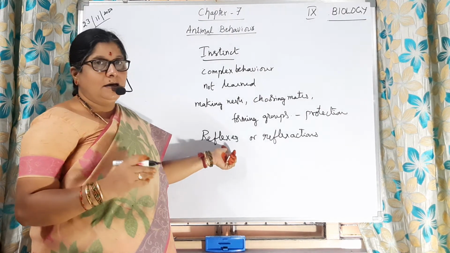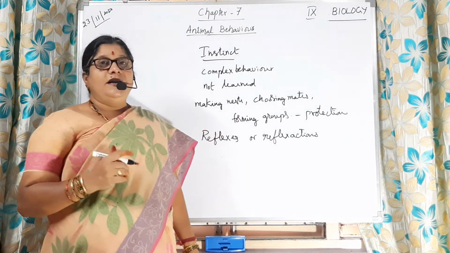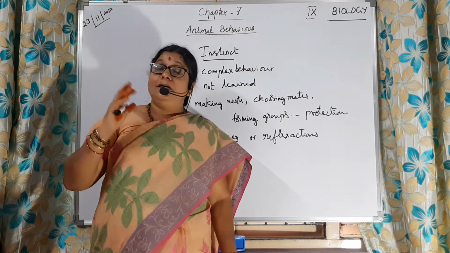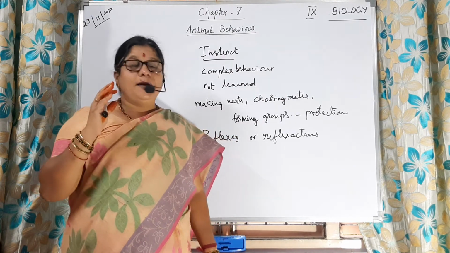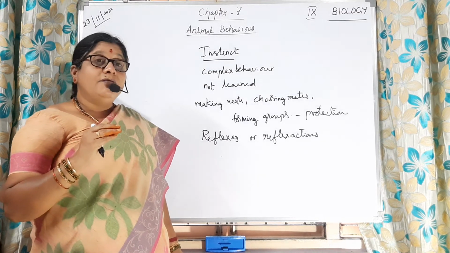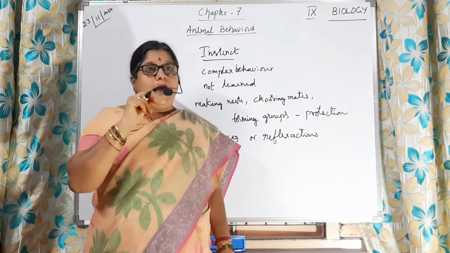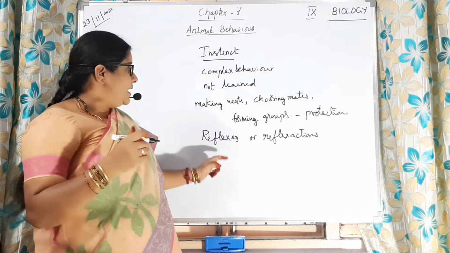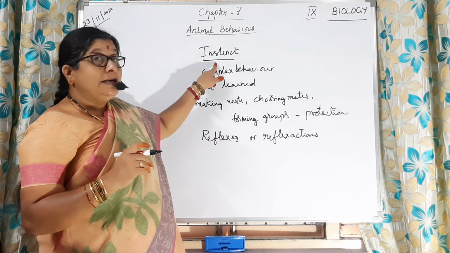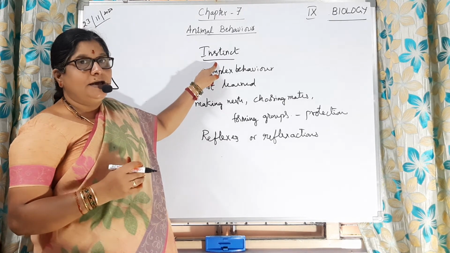Okay, can you give examples? What are the examples of reflex actions? If we see a bright object continuously, what will we do? After some time we will move our eyes. Is it clear to you? Apart from that, if anyone comes to hit you, you are going to put your hand against that action. Such actions are called reflex actions. These reflex actions are also an example of instinct behavior which protects all living organisms. Is it clear to you?